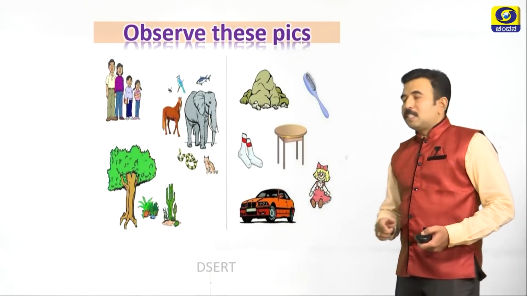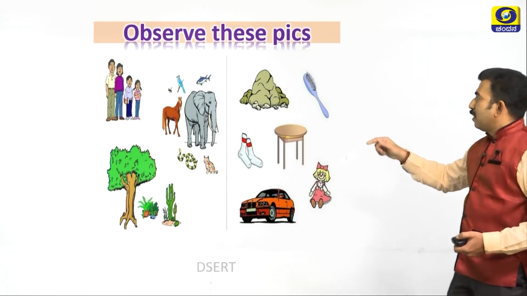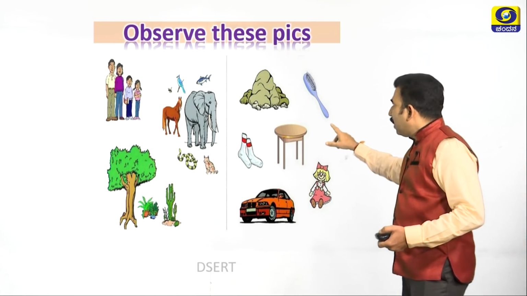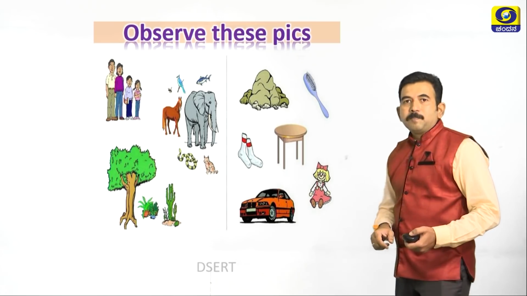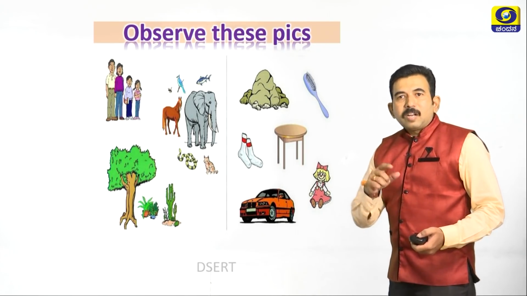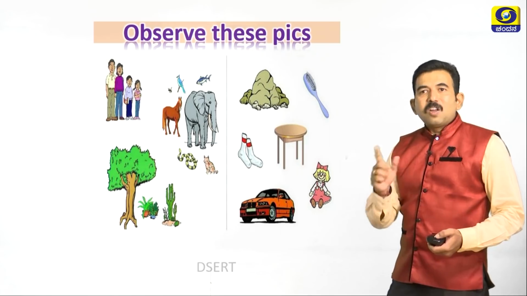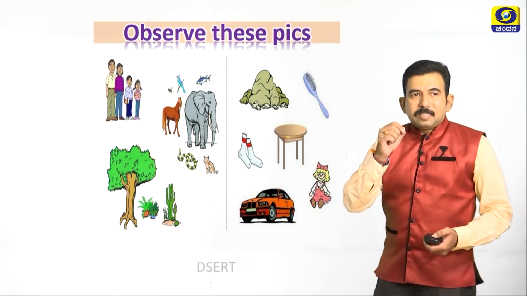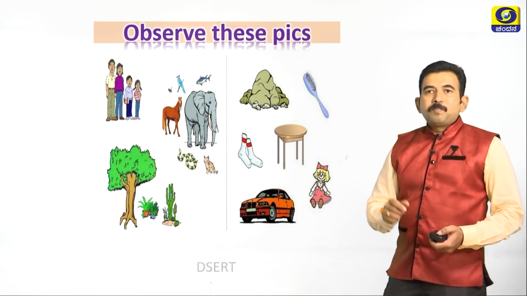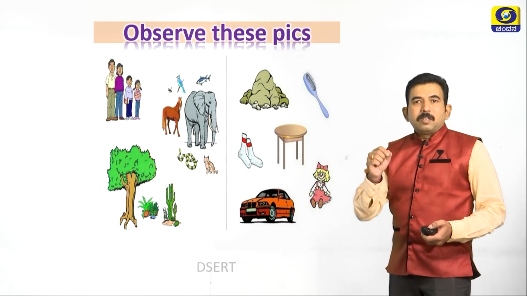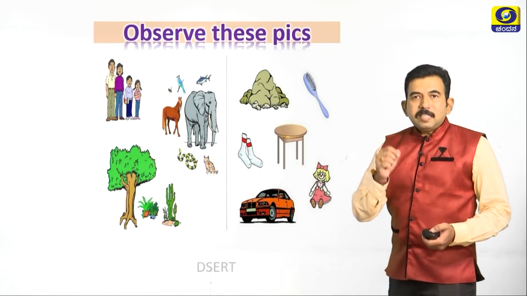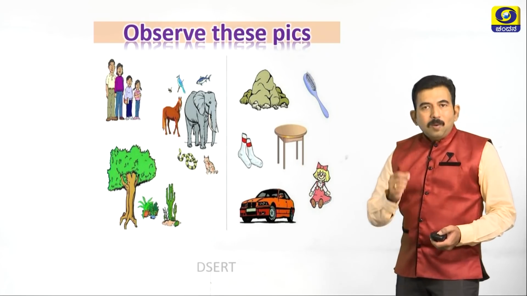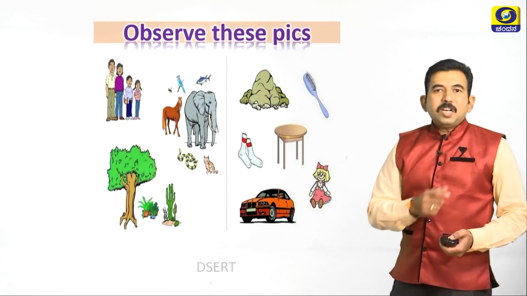Students, observe these pictures. Yes, you are right. The first group consists of living things and the second group consists of non-living things. On what basis you have classified these groups into living and non-living? Of course, there are certain activities taking place in living organisms that are not taking place in non-living things, and these activities are collectively called as life processes. Now let us study the definition of life processes.